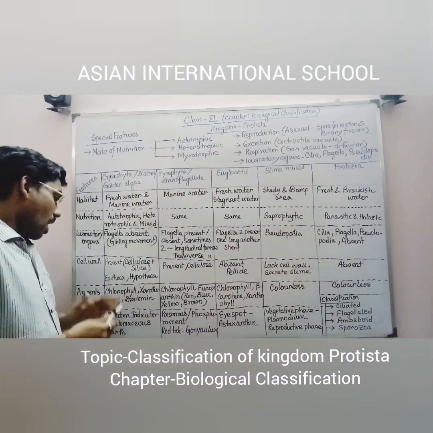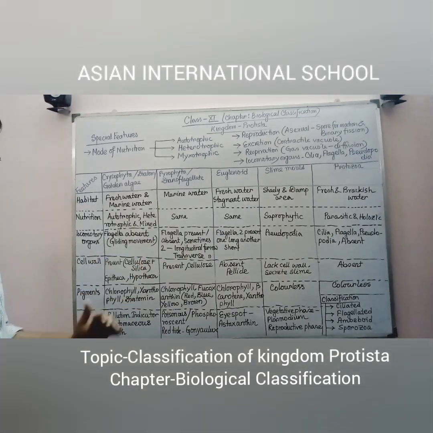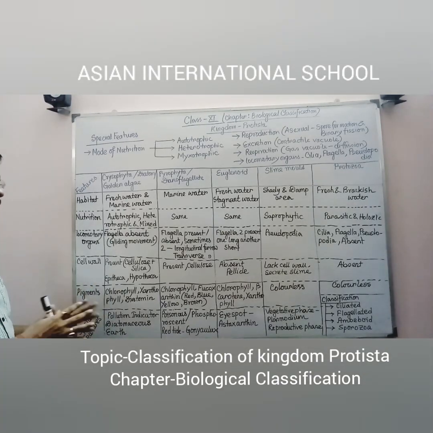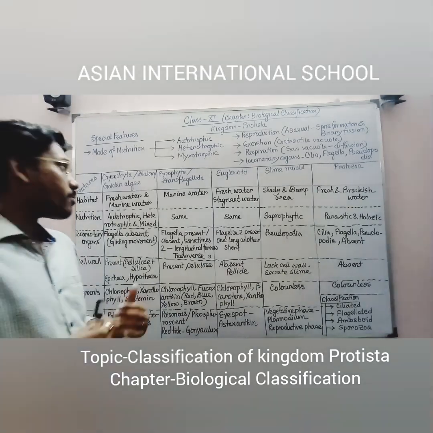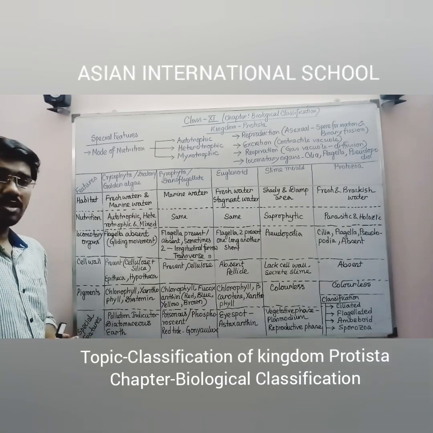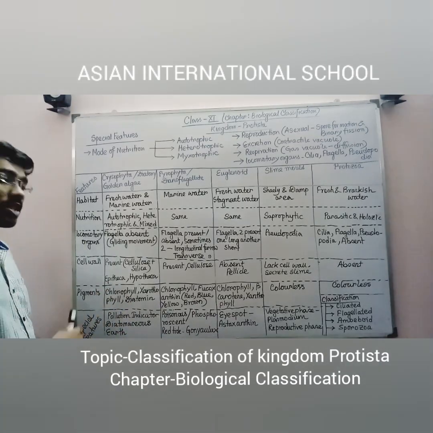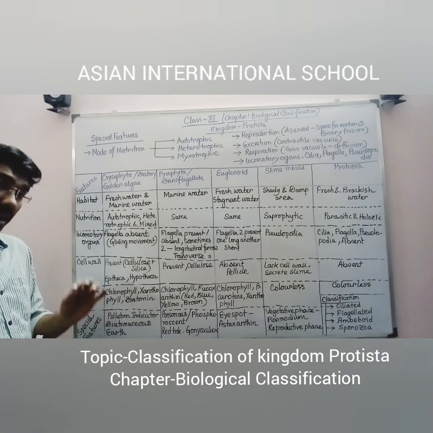Coming to the last point, that is the special feature for each and every class or each and every category. What are the special features? First one, diatom or golden algae, they can be called a pollution indicator. That means in whichever specific fresh water or marine water they are present, how much pollution is present in that water is measured by this specific diatom or golden algae. So that's why they can be used as a pollution indicator, like lichen.